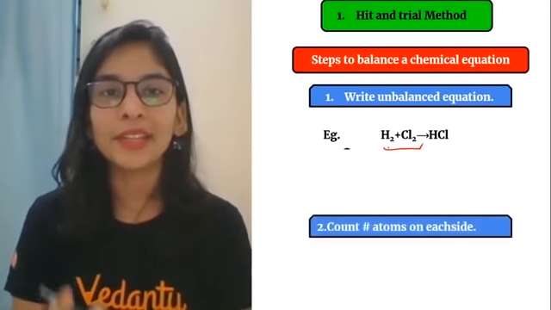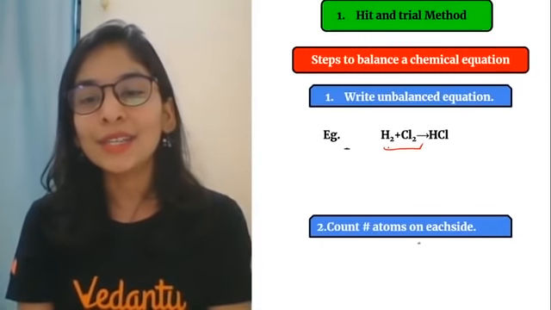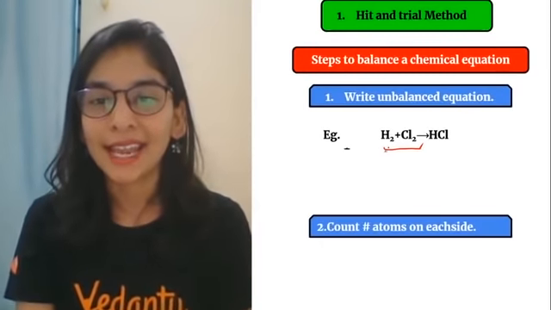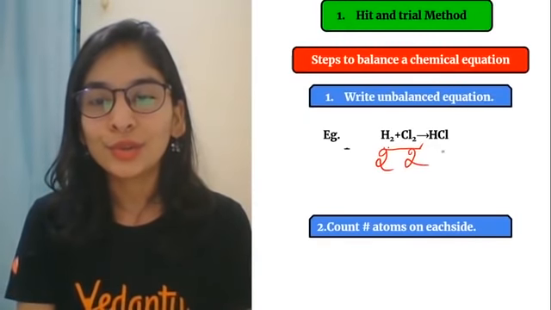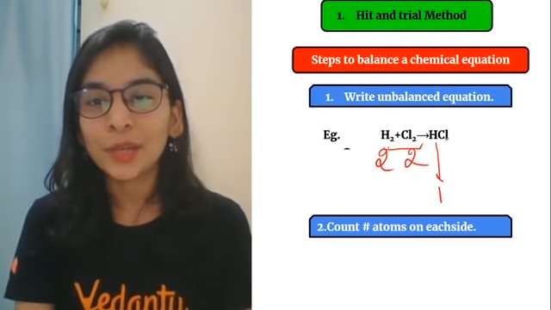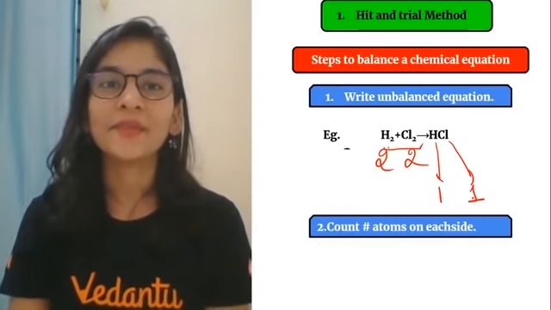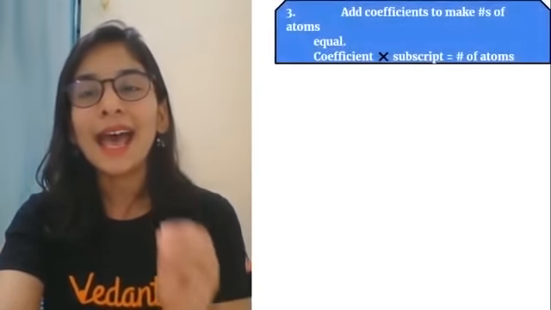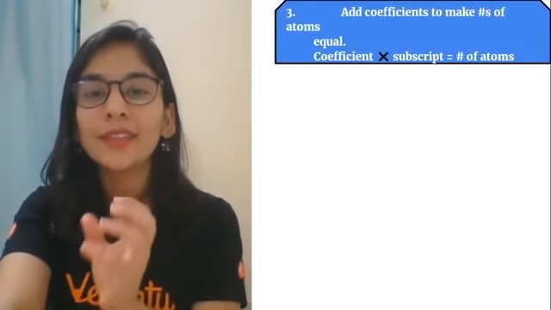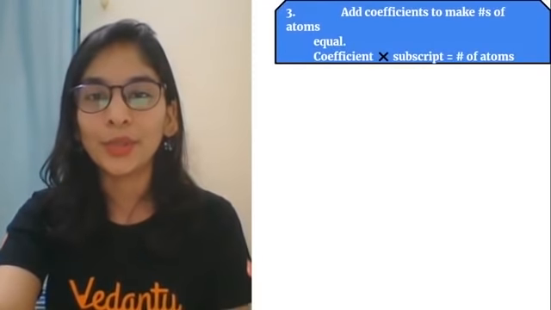Second step, do remember it, don't forget the equation. Count the number of atoms on both sides. So it's like 2, 2, and here hydrogen 1, here chlorine 1. I counted the total number of atoms. Next step is to add coefficients to make the number of atoms equal on both sides.